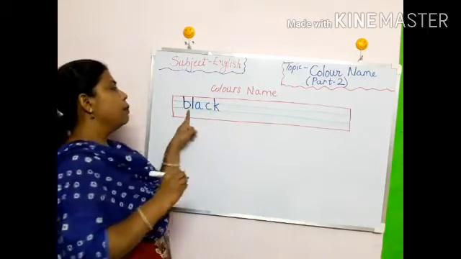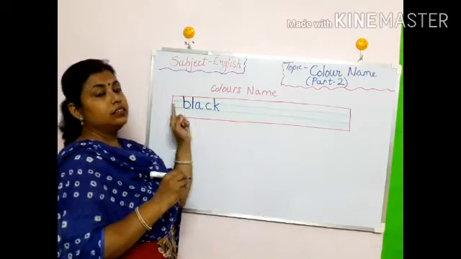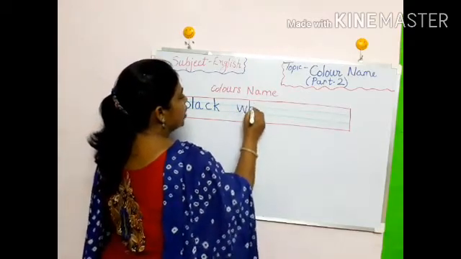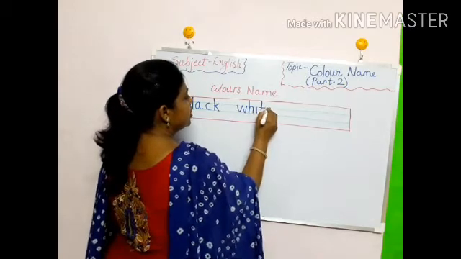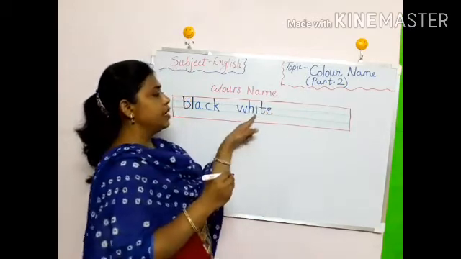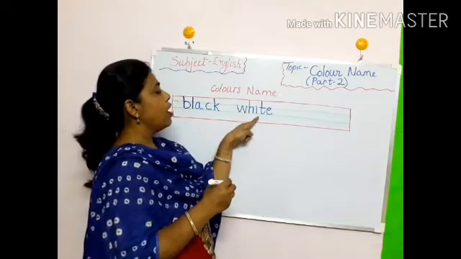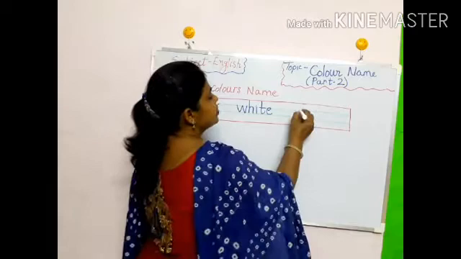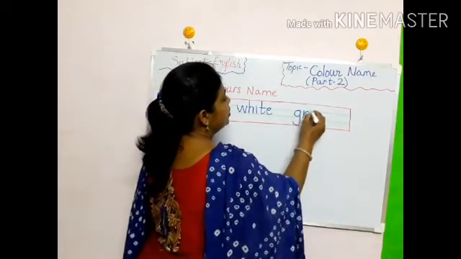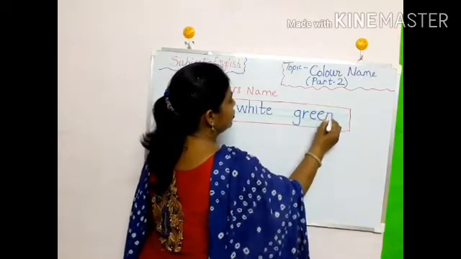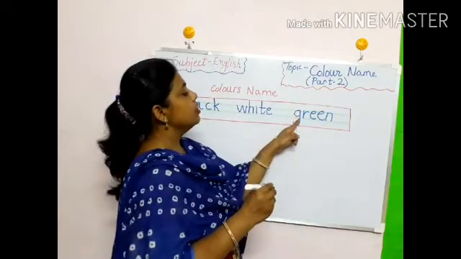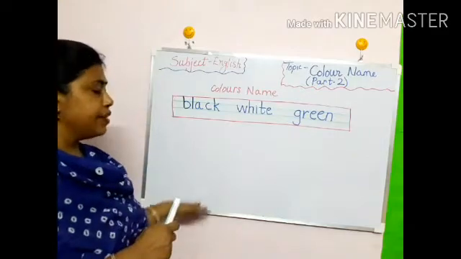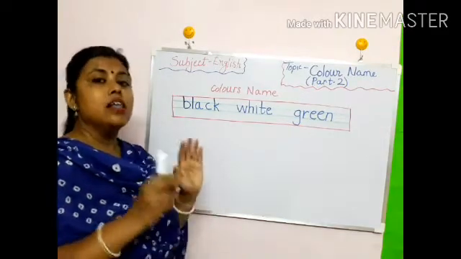B-L-A-C-K. Black. Black. Then white. W-H-I-T-E. We have done E silent. Take the long sound. White. Then next, G-R-E-E-N. Double E sounds E. G-R-E-E-N. Green. So these words you will write in your notebook, one page, and learn them also.